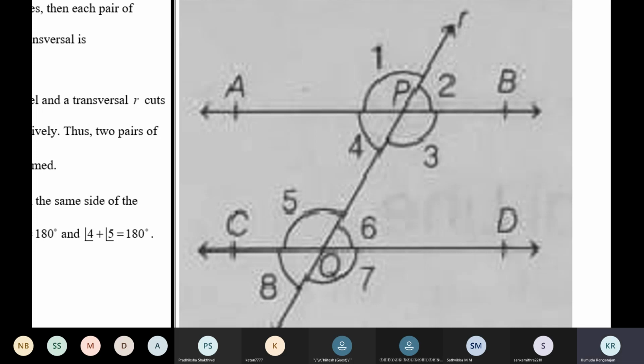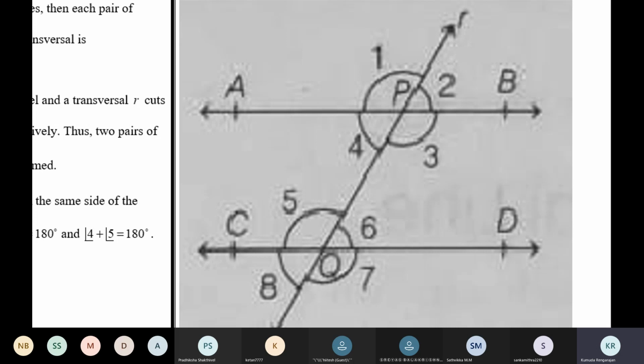So what you have to write is angle 3 plus angle 4 is equal to 180, linear pair axiom. But in your mind, you will be telling yourself that you don't want 3 plus 4 equal to 180, you want 3 plus 6 equal to 180. So you should take away 4 and write 6 instead. How will you do that? You should prove that they are equal. Only then can you replace 4 with 6. Yes, 4 and 6 are alternate angles, the lines are parallel, so they are equal. So put 6 in place of 4. That's how you get the result: 3 plus 6 is equal to 180.